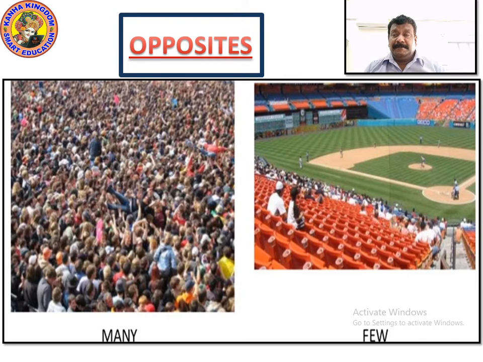So now, looking at both the pictures, you can come to know. Here we say that we have many people. On the other side you say there are few people. Many and few. These words are opposites. The opposite of many is few. The opposite of few is many. Right? Please write it down.